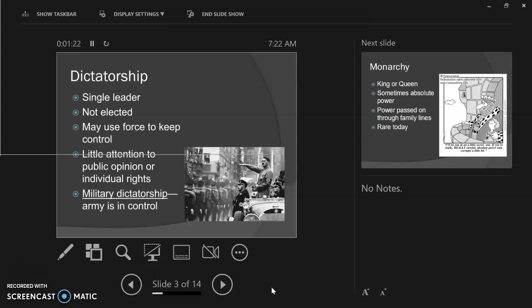Vladimir Putin is following on this path. Uses force to keep control, really doesn't care what people think, and is not very responsive to individual rights or liberty. Military dictatorship, sometimes called a junta, is where the army takes power.